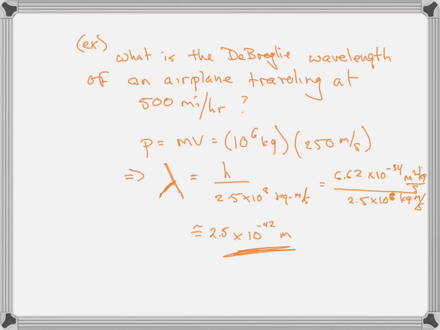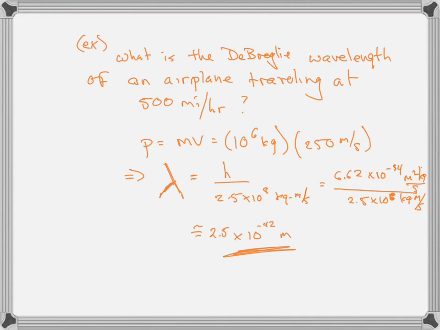That's the point. So we can diffract a particle, or we can interfere a particle, if its wavelength is as large as the opening that we put it through or the object that we put it through. So you can talk about a person walking through a doorway. Will a person diffract when they walk through a doorway? You can figure out their wavelength, and you're going to find that their wavelength is much, much smaller than the doorway, just like we did here.